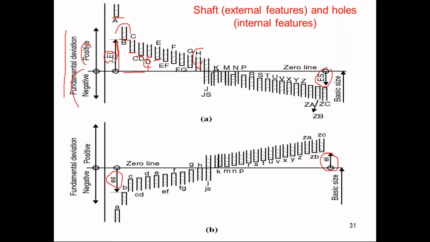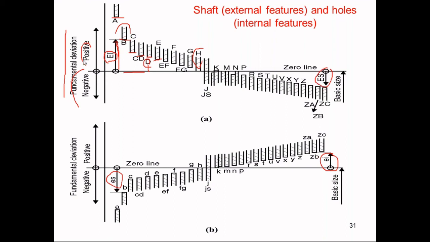Same case for the shaft: if you consider starting from H till ZC, EI, that is the lower limit of a shaft, will be the closest distance to the zero line, so it will act as the fundamental deviation. In similar fashion, for the holes after H till ZC, you can see capital ES. ES indicates the upper limit. So the upper limit for the shaft as well as for the hole is shown over here.